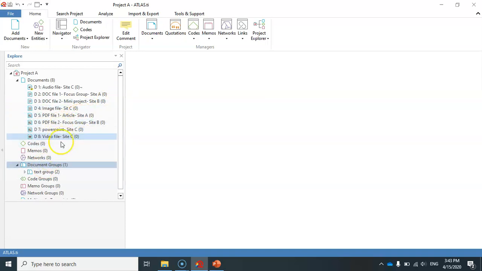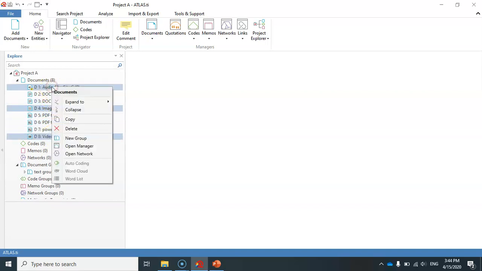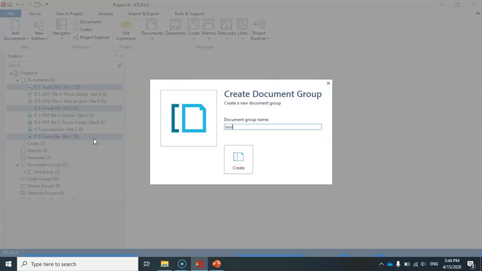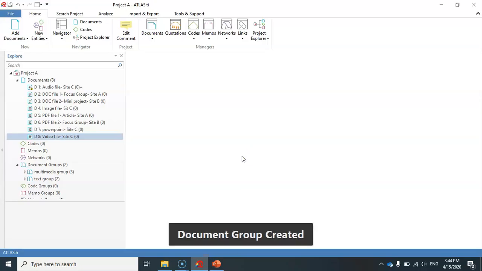Let me just create another one based on multimedia files. So I have one audio file, one image file, and one video file. I select these three files by selecting one of them, pressing the Control button of the keyboard, and selecting the other two. Then I right click on one of them and select new group. I need to just give it a name, multimedia group, and then click on create.